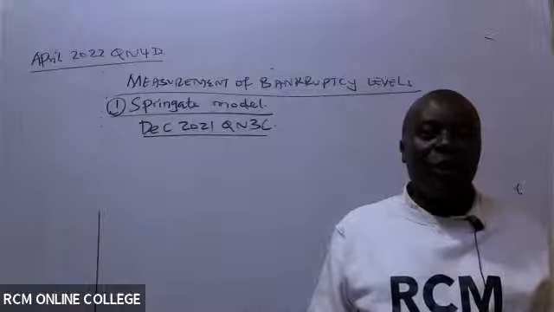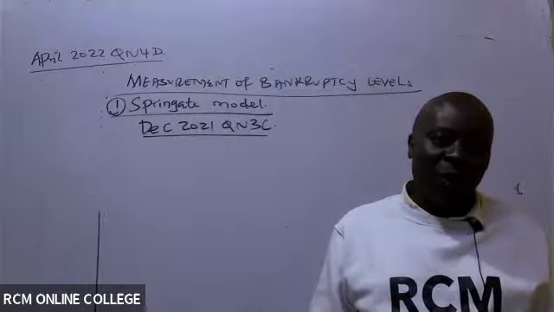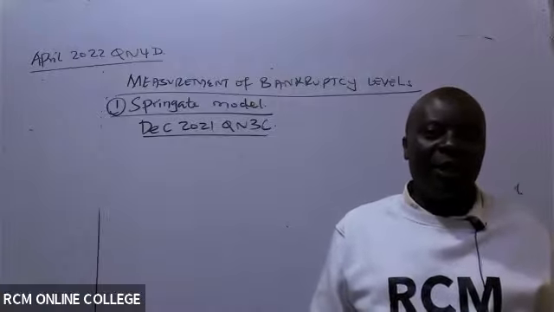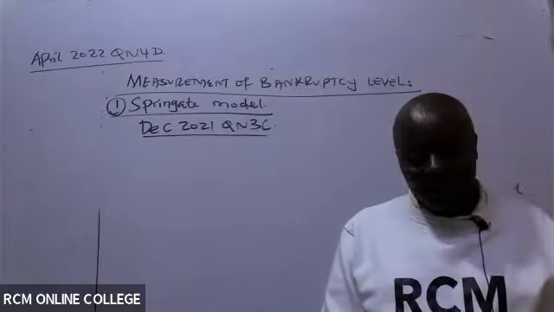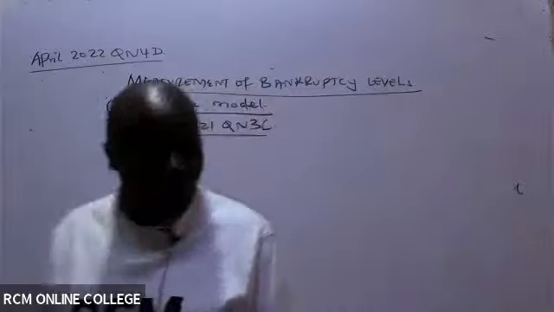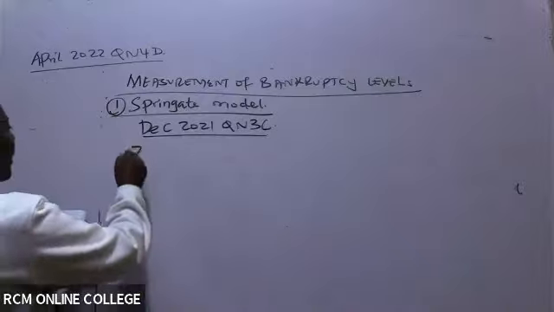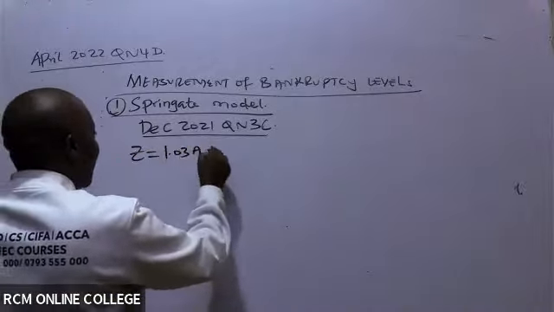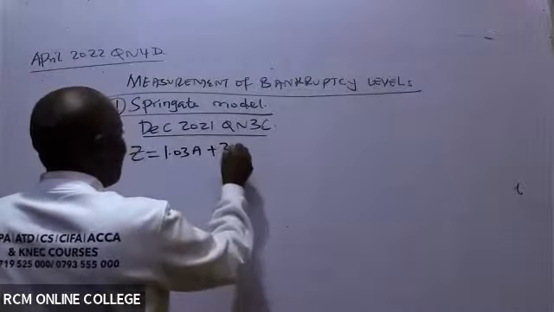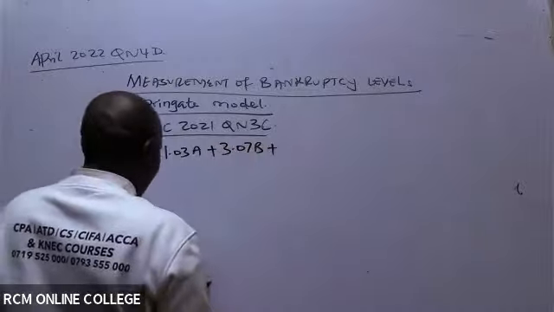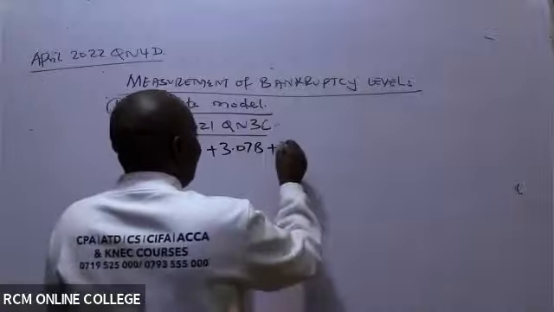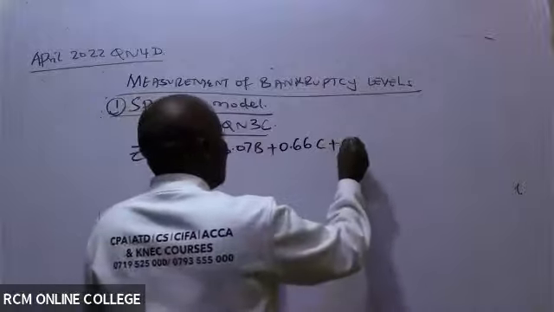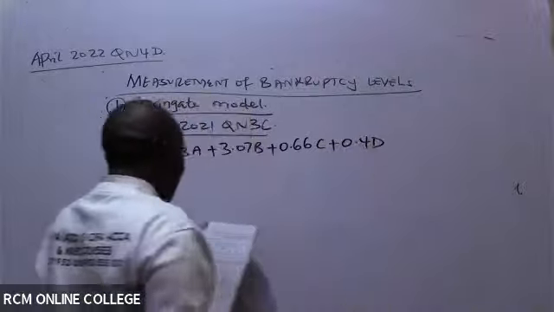So you see, these are very, very useless questions in AFM. Why are they useless? Because the examiner will always give you formulas. Basically, we are testing your ability to follow a formula. Like now they have given us a big formula that scares very many students. They have told us Z equals 1.03A plus 3.07B plus 0.66C. Very easy, really. I can't get a fail in AFM. No, it's not possible.